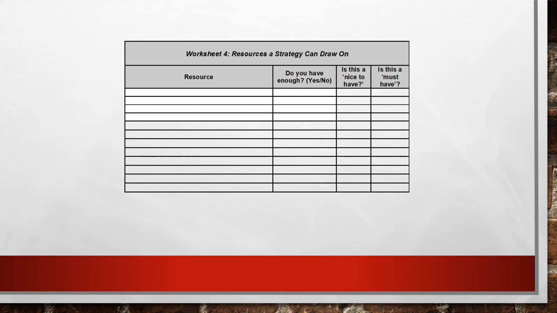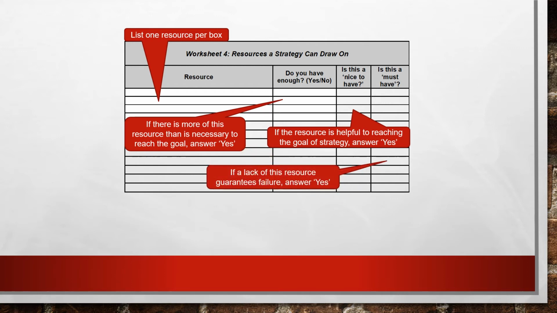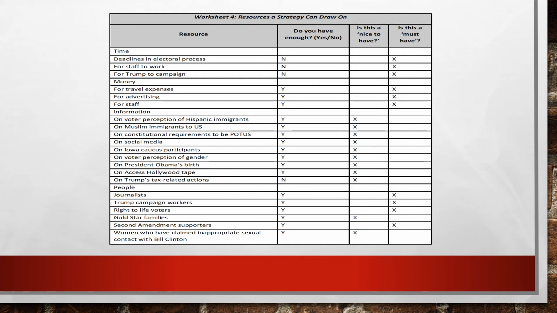There are 4 instructions for Worksheet 4. First, list 1 resource per box. Second, if there is more of this resource than is necessary to reach a goal, answer yes in column 2. Third, if the resource is helpful in reaching the goal of the strategy, answer yes in column 3. And if a lack of this resource guarantees failure, answer yes in column 4. And this is what Worksheet 4 looks like, completed with an analysis of Donald Trump's 2016 campaign.